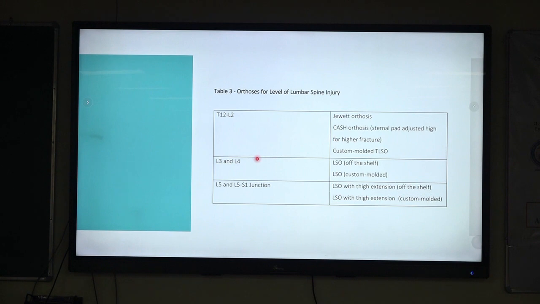And for L5 and L5S1, because usually with the lumbosacral orthosis that we prescribe, it is seen that even with the lumbosacral orthosis, the movement in the L5S1 segment will be there. So in order to restrict that movement, sometimes a hip spike or a thigh extension can also be given.